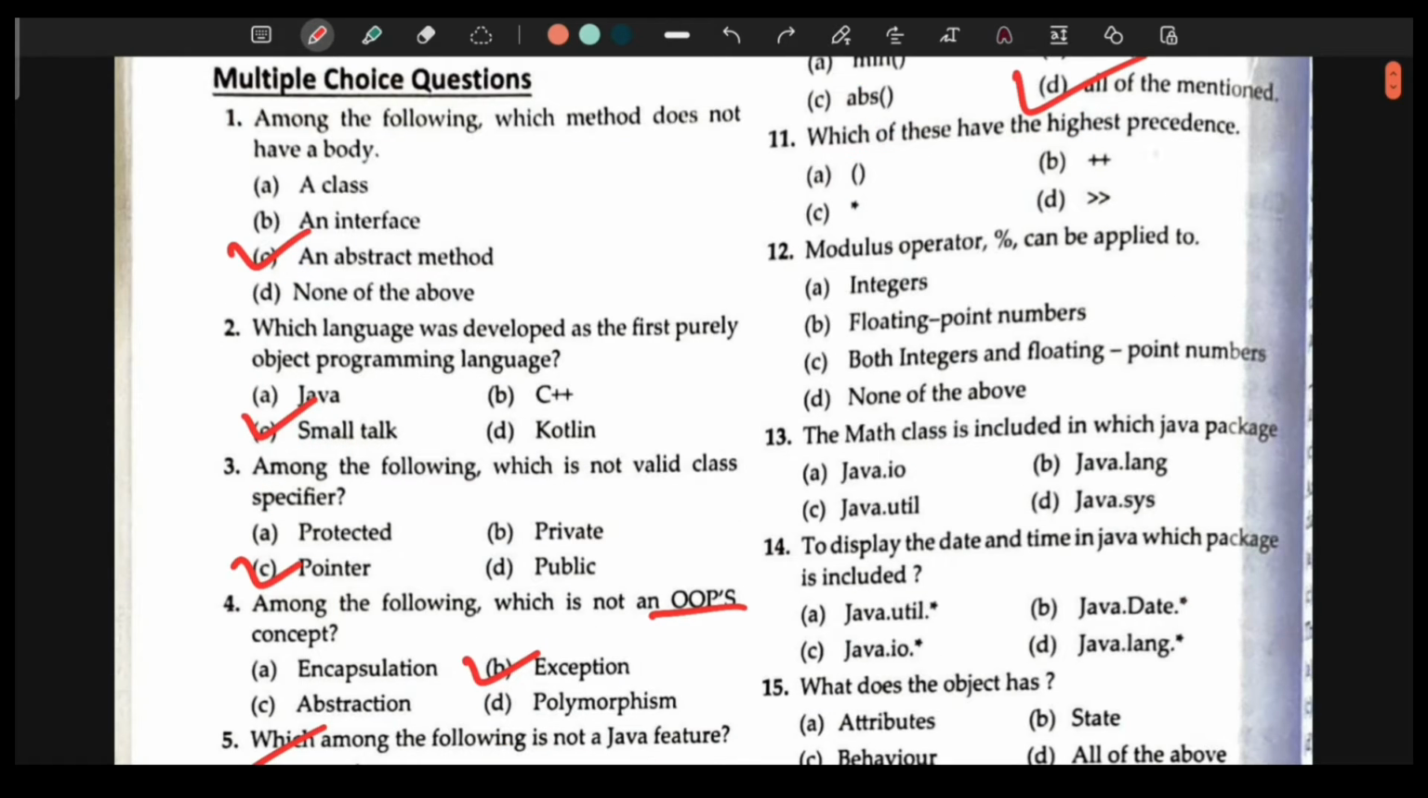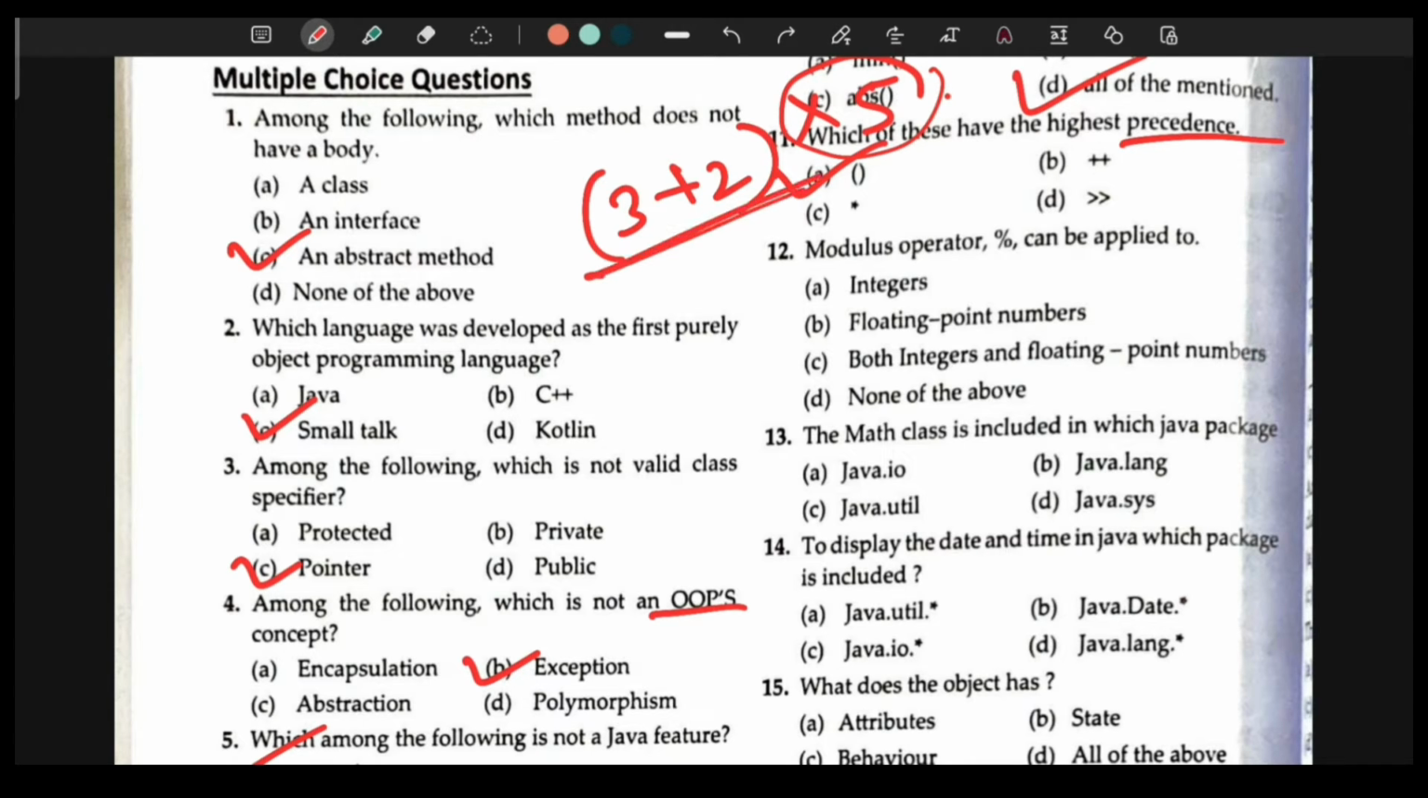11th question, which of these have the highest precedence? And the answer here is A, bracket, because anything with brackets just changes the whole thing. Anything written, and if it's enclosed in the bracket, even if you've written 3 plus 2 and you've written multiplied by 5, so usually first multiplication takes place, but because 3 plus 2 is written in the bracket, this operation will happen first. So the answer here is the bracket.